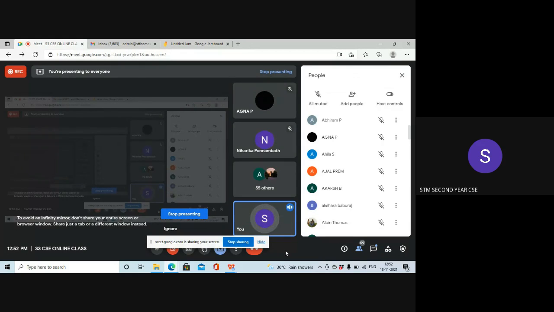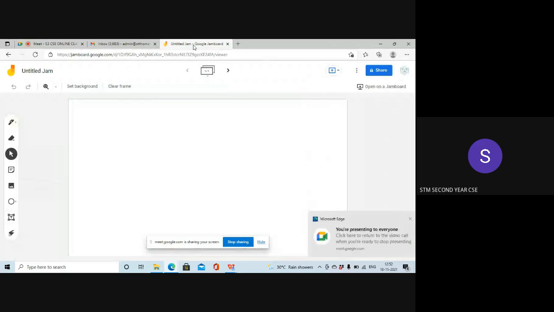You can post in the chat box. Anyone can post it in the chat box. Okay.